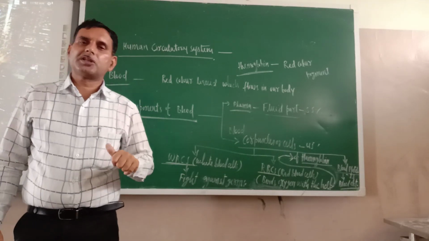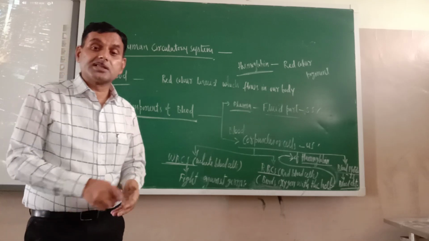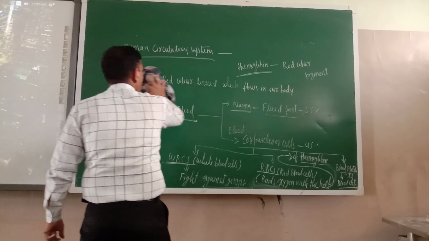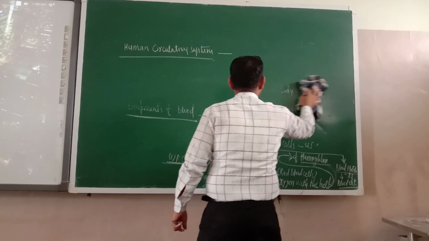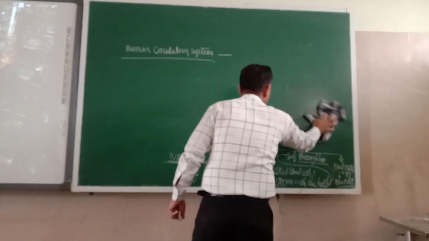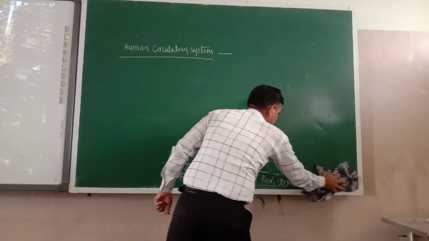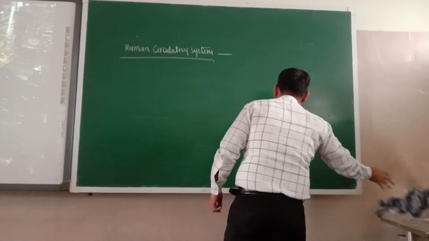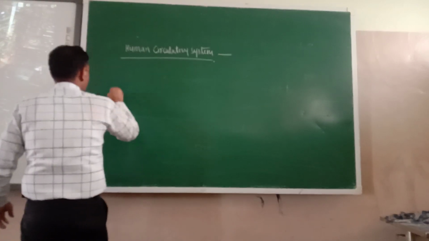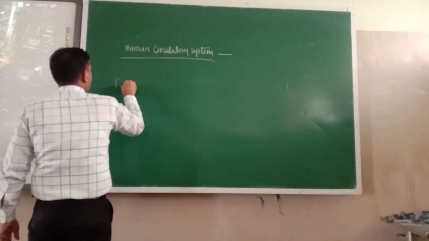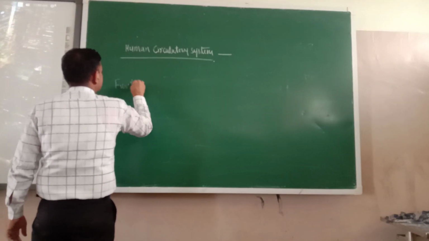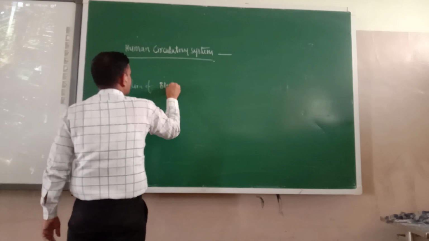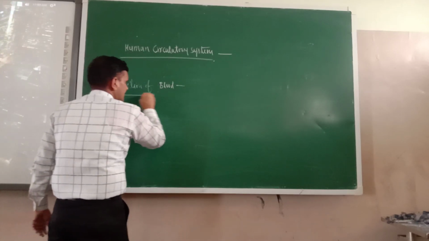Now next thing is, what are the functions of blood? So the function of blood, that is the important thing. So what is the first function of blood? Try to understand here. The first function of blood is transport oxygen to different parts of body. Note down here. Function of blood. Okay. So what is the first function?